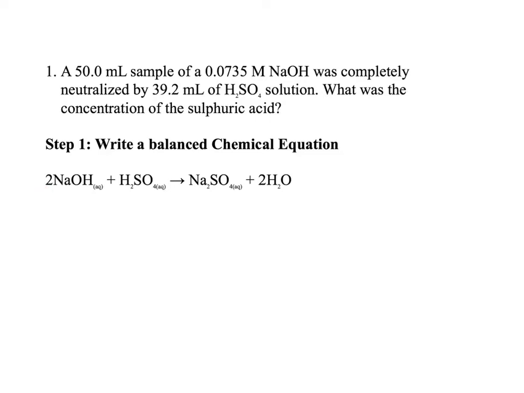So NaOH and H2SO4 react in a 2-to-1 ratio when neutralization is complete. Just like in any stoichiometry problem, we're always going to be using the balanced chemical equation to move from one chemical species to another.